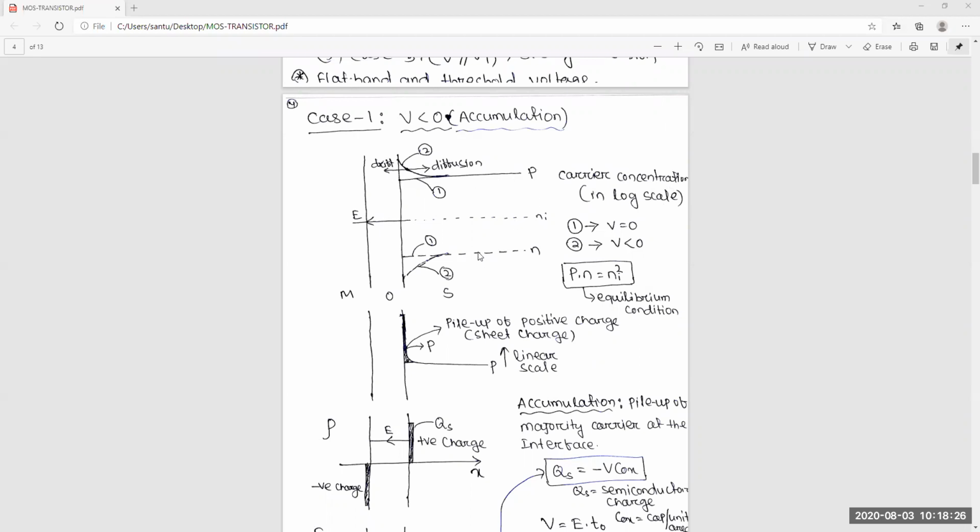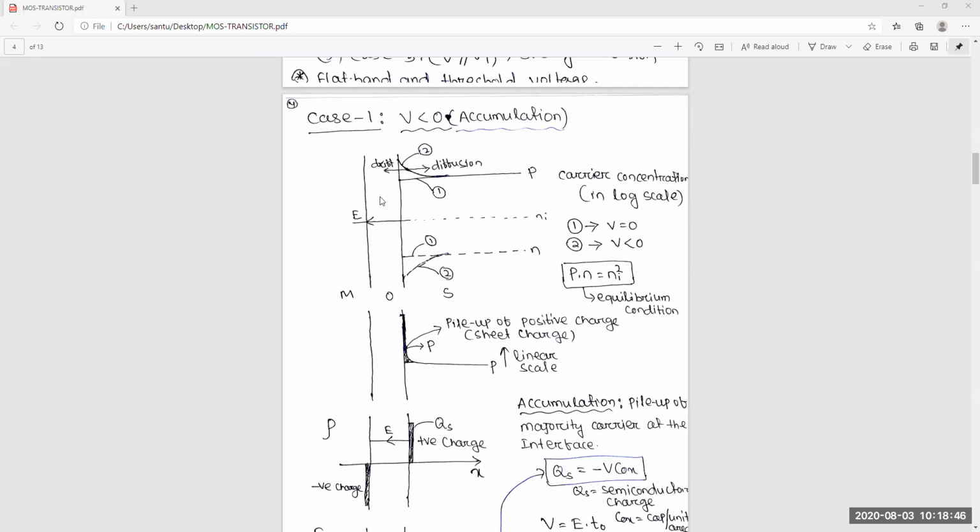Okay, because it is in the orders. It's 10 to the power 16, 10 to the power 10, 10 to the power 4. So this is in the logarithmic order. Okay. Now what will we do? This part, did you understand or not? Yes, sir.